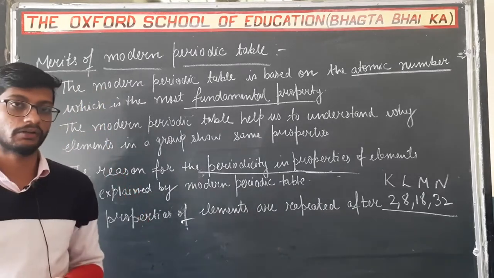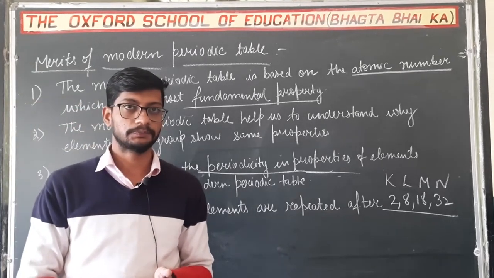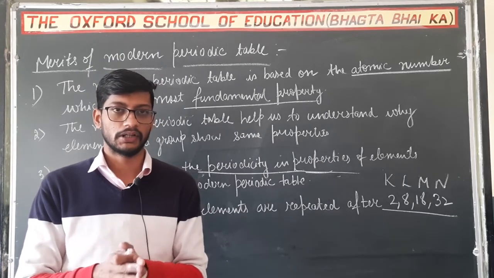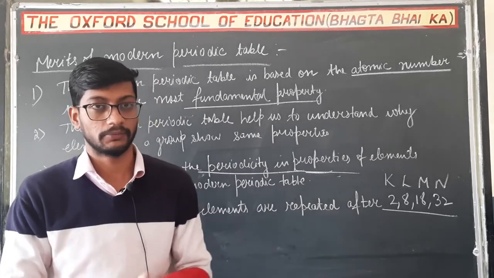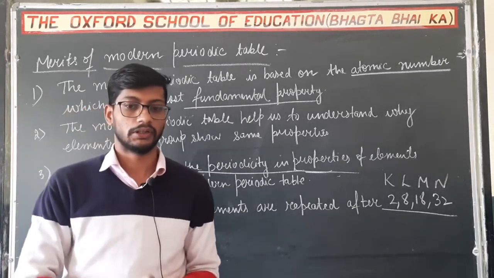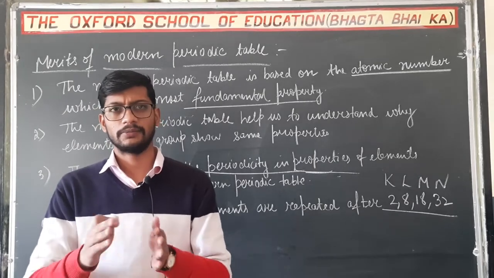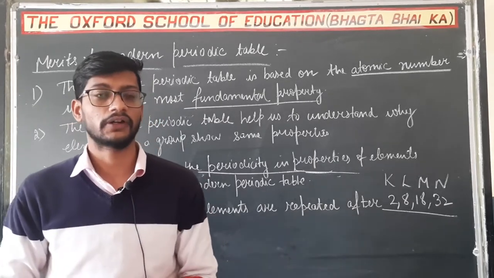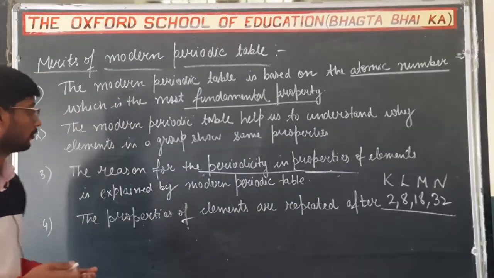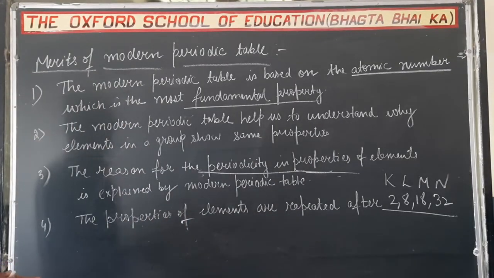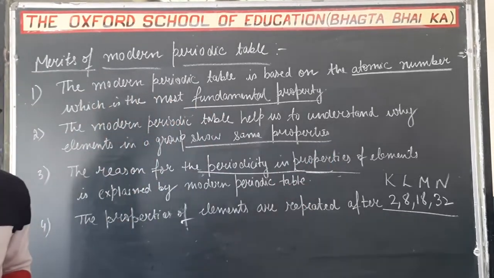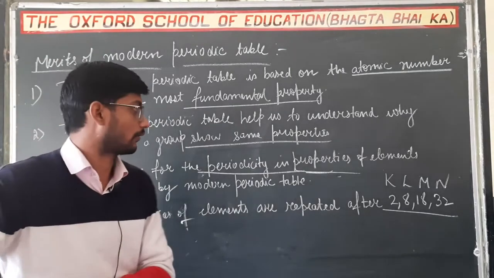So in a particular group, the electronic configuration is going to be the same, and if the electronic configuration is the same, the properties of elements are also the same in that particular group only. But if you talk about the neighboring group, the elements are totally different, because their electronic configuration is somewhat different from the previous one. So the modern periodic table helps us to understand why the elements in a group show the same properties, due to similar electronic configuration.